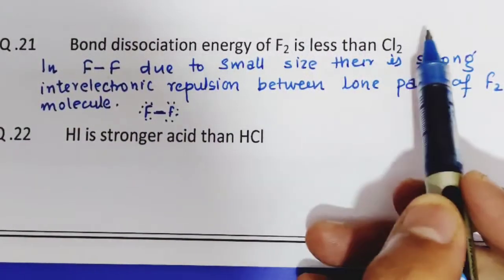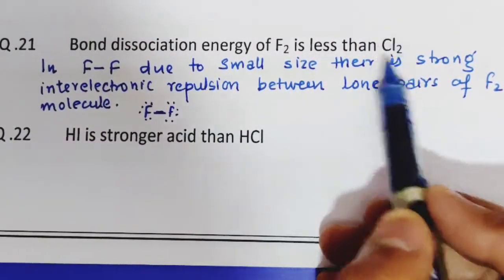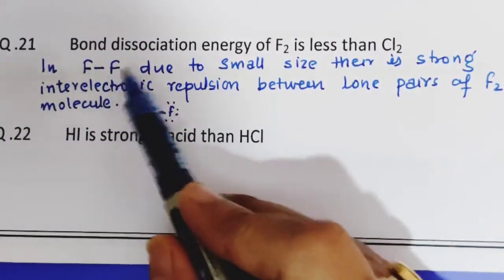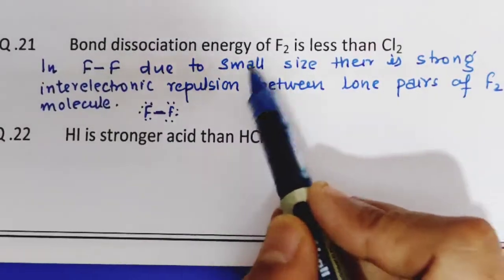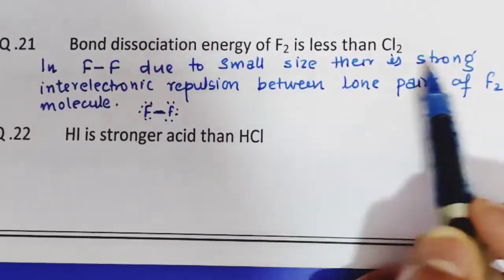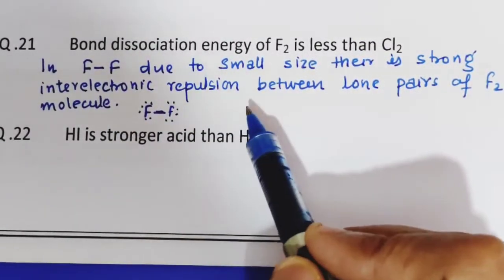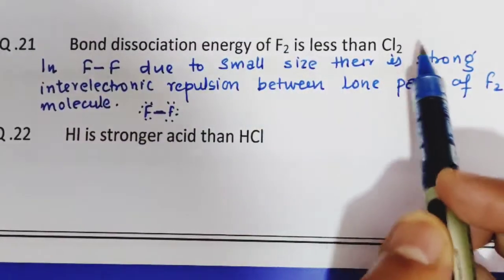And what is the reason for Cl2? It will be vice versa. Cl2 has a bigger size than F2. The size of Cl is large, so there is less inter-electronic repulsion. Hence, the bond dissociation energy is high.